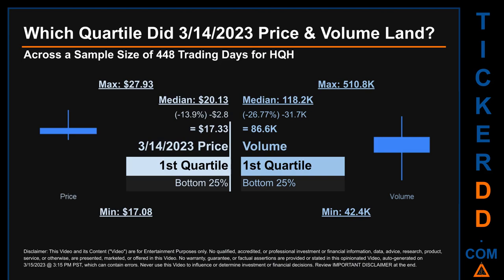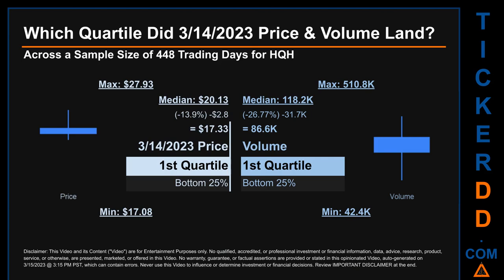Hello, my name is Maria. Which quartile did March 14, 2023 price and volume land? Across a sample size of 448 trading days, the maximum end-of-day price for HQH was $27.93 while the minimum was $17.08. Within that price range, March 14, 2023 price, of $17.33, landed within the first quartile, meaning it was within the bottom 25% of all sampled end-of-day prices.